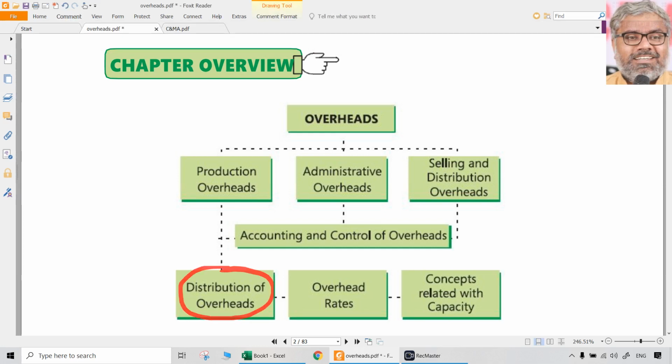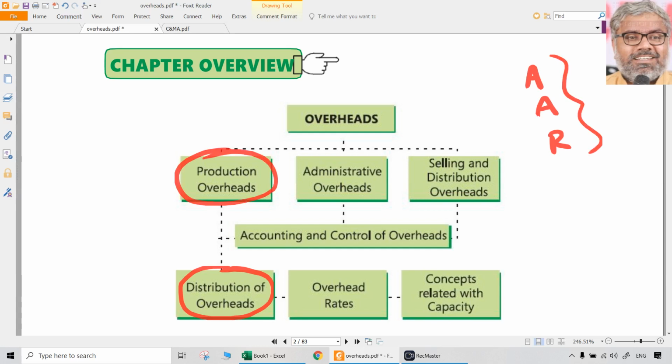So what is this distribution of overheads? It is basically the process of allocation, apportionment and reapportionment of overheads that is required, particularly of production overheads.